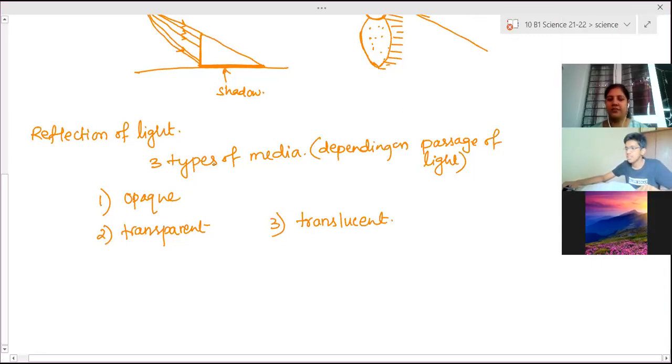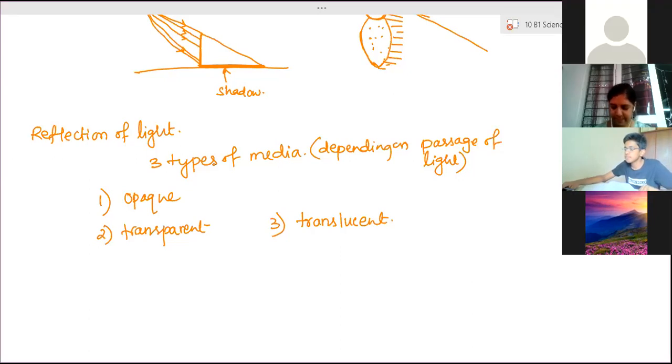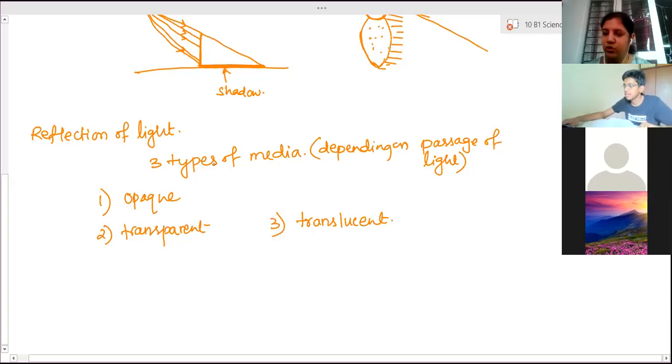Okay. Then transparent. What do you mean by transparent media? Transparent media means the medium through which light can easily pass. That is glass. Behind me, glass is there, and behind that, curtains are there. You are able to see the curtains, because the light from those curtains is easily passing through the glass and can be seen.